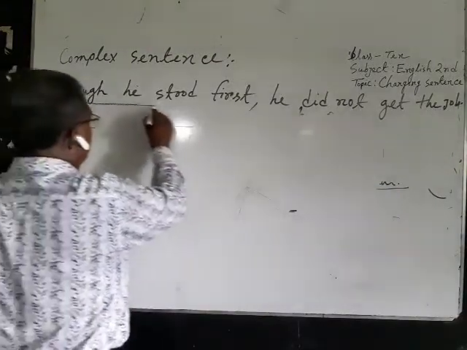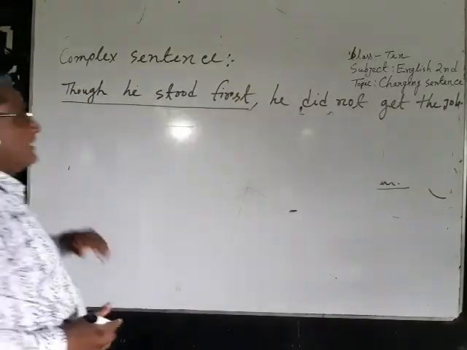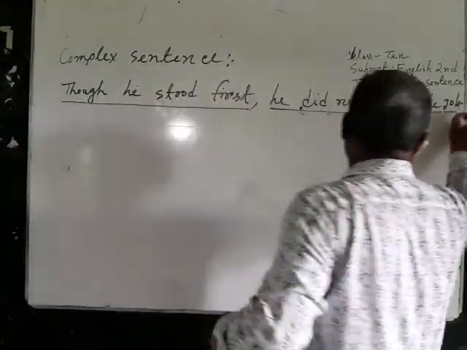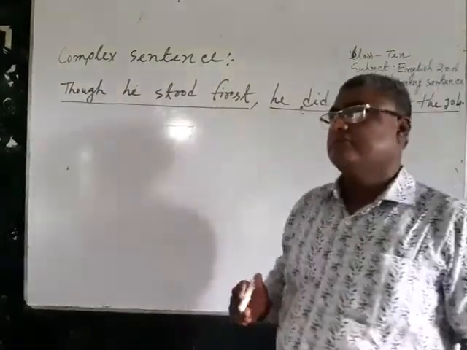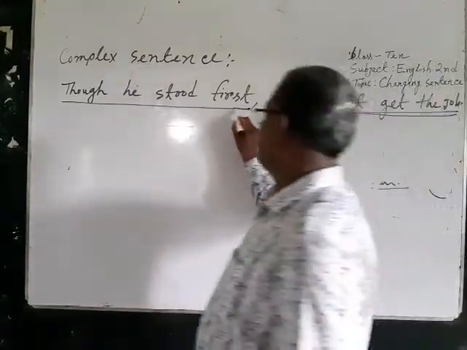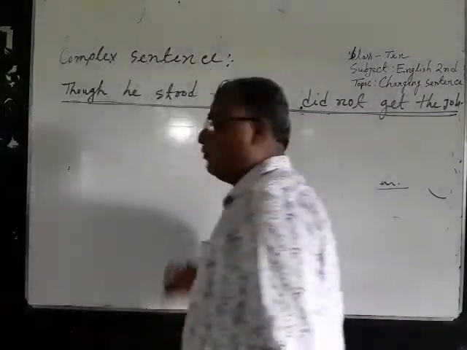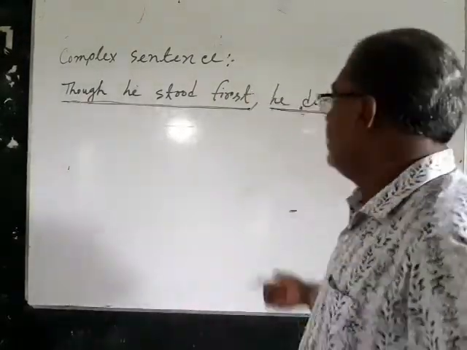The first clause is though he stood first, and another clause is he did not get the job. We can see two clauses here. This clause is principal clause and this clause is subordinate clause. Now we should know what is principal clause and what is subordinate clause.